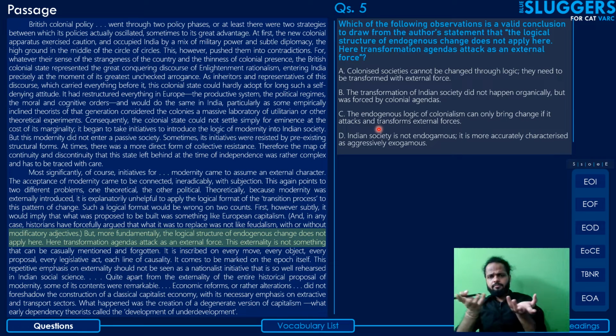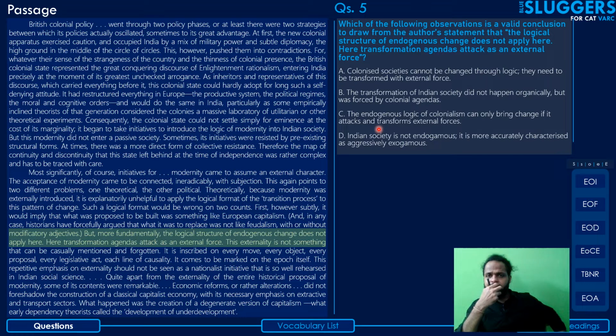And it's almost self-explanatory why it does not apply here. Because the change was not endogenous. It was not an organic change that the Indians came about themselves, right? It was something that came from outside. It was exogenous, right?